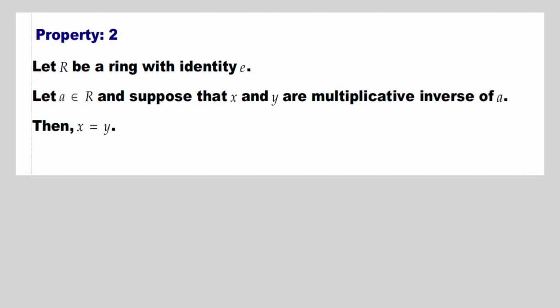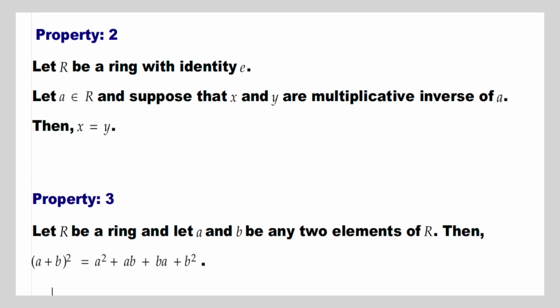Second property is, let R be a ring with identity e. Let a belongs to R, and suppose that x and y are multiplicative inverses of a, then x equal to y. The third property is, let R be a ring and let a and b be any two elements of R. Then (a+b) the whole square equal to a² + ab + ba + b².